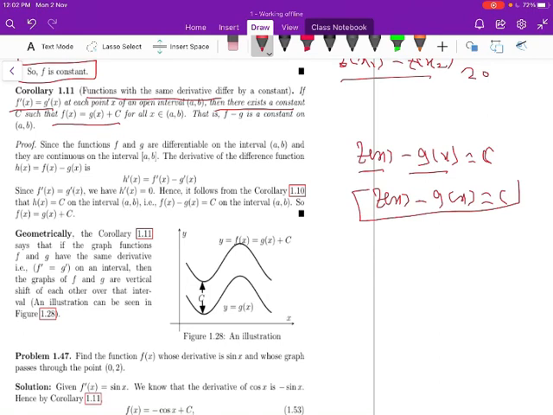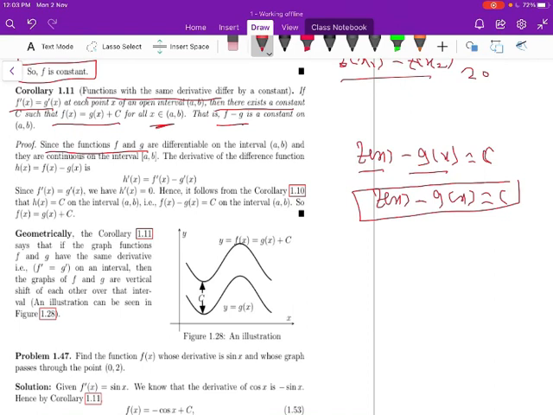So when the derivative of f(x), that is f'(x), is the same as g'(x), one can prove that f(x) minus g(x) is equal to c for all x in the interval (a, b). That is, f minus g is a constant on the interval (a, b). Let us prove this result with the help of the previous corollary. Since the functions f and g are differentiable, because the derivative of f and the derivative of g exist at each and every point in the interval (a, b),